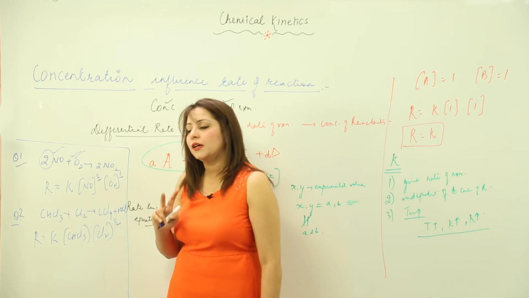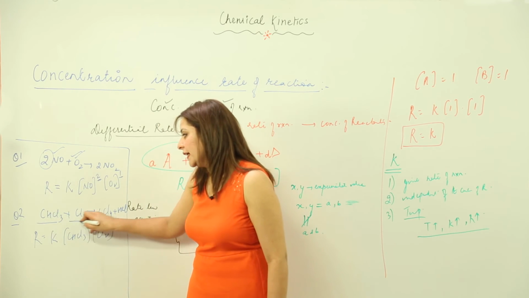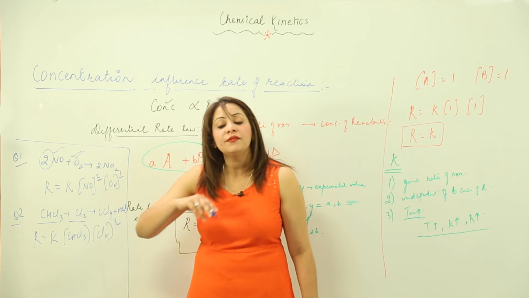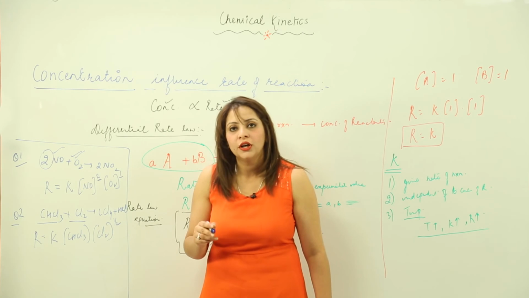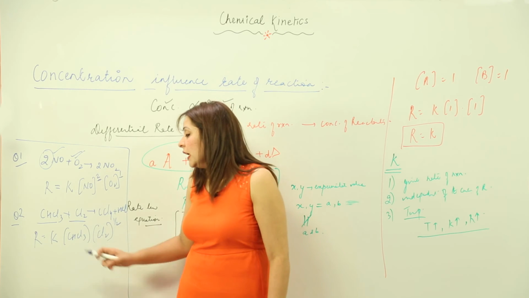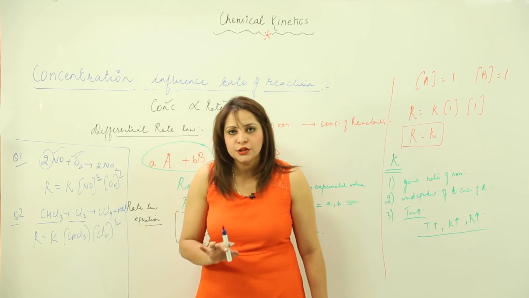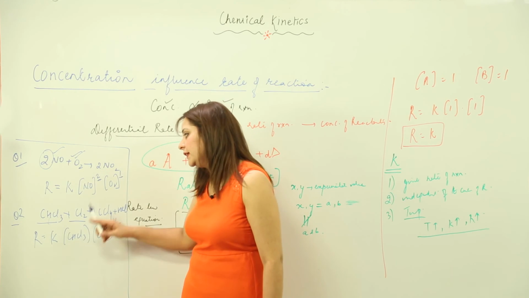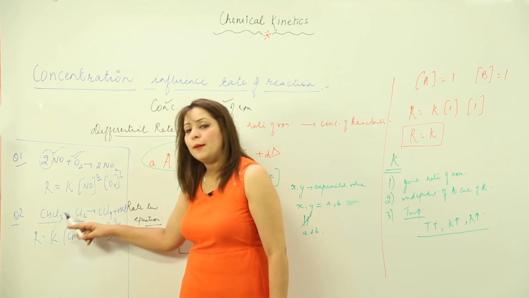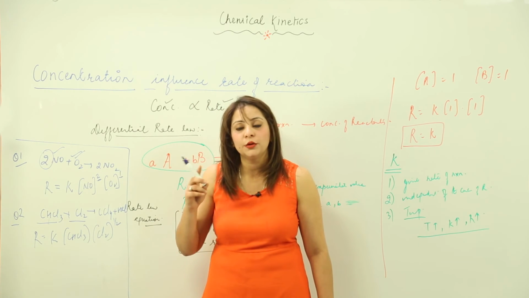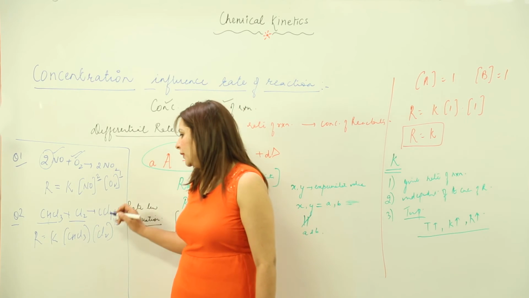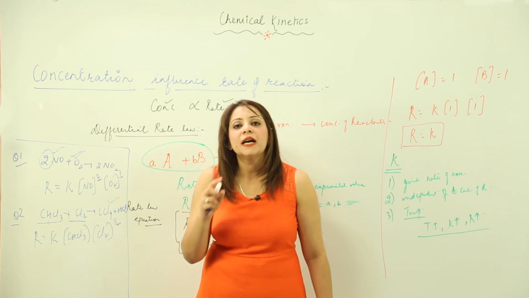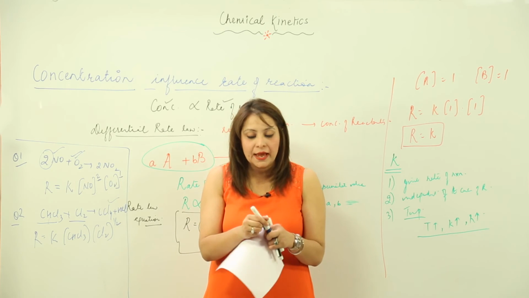Now my second question to you is this: out of CHCl3 and Cl2, that means we have two reactants, right? Out of them, whose concentration will affect the rate of reaction more? So again I am repeating the question: as both are reactants in this reaction, if I increase the concentration of CHCl3 or Cl2 by the same amount, which is going to affect the rate of reaction in a greater manner? As we know, different reactants have different impact on the chemical reaction. Some reactants have more impact and some have less impact.